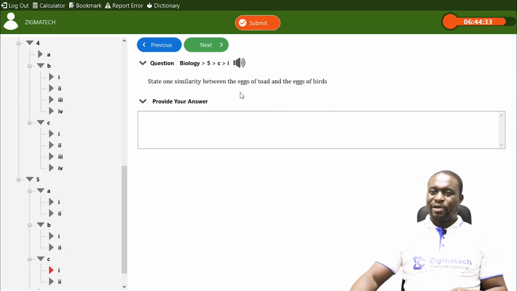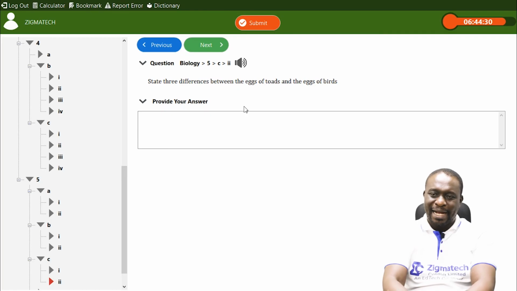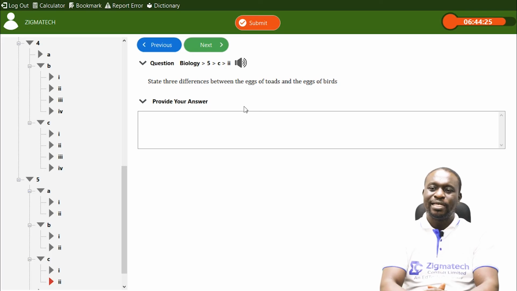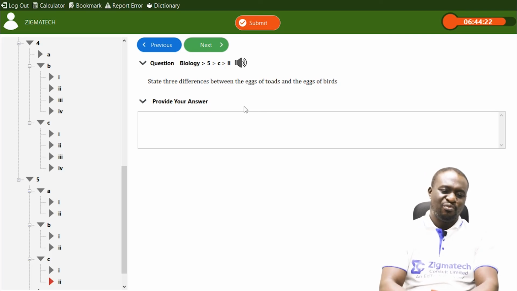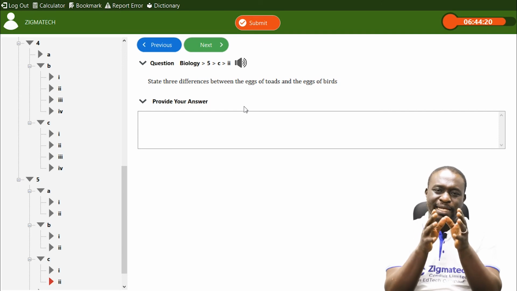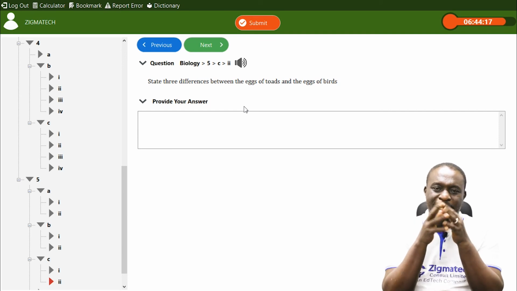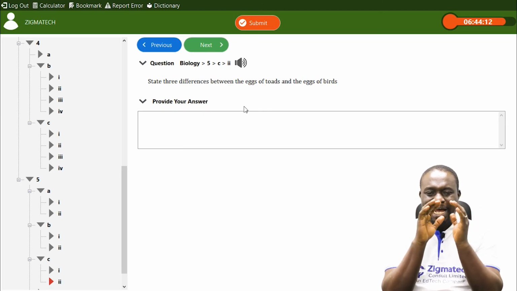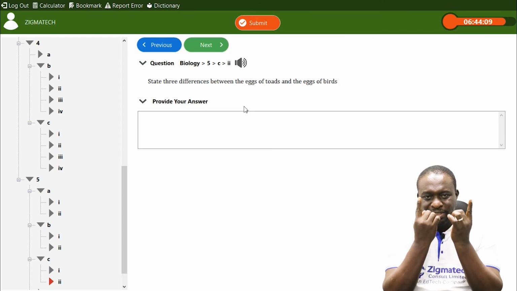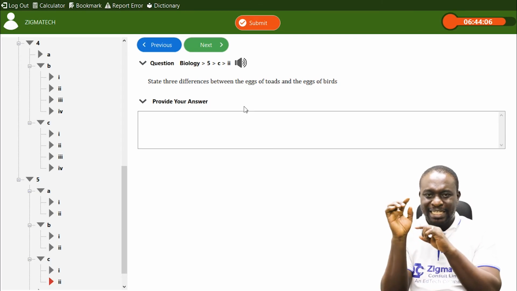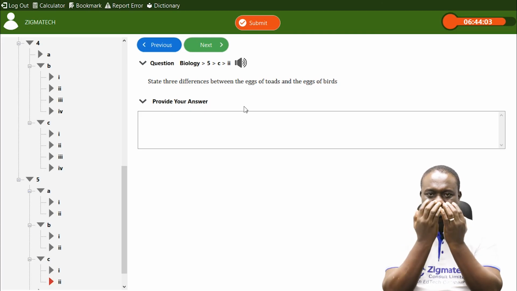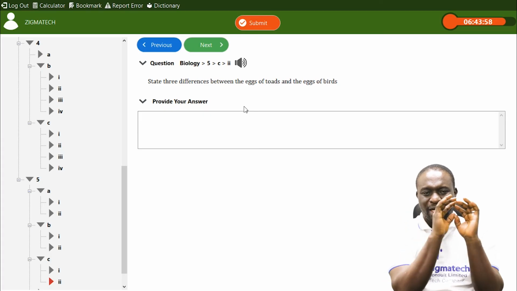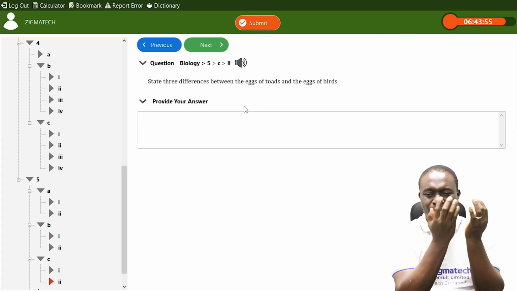All right. Now let's move ahead to the next question, which is 5CII. They said state 3 differences between the eggs of toads and the eggs of birds. Very interesting. If you look at the egg of a toad, the outer part is usually soft. It has a jelly coat. That's one difference. But in that of a bird, it is calcareous, that is, it is made up of calcium. It has a calcareous shell, while this one is surrounded by a jelly coat.